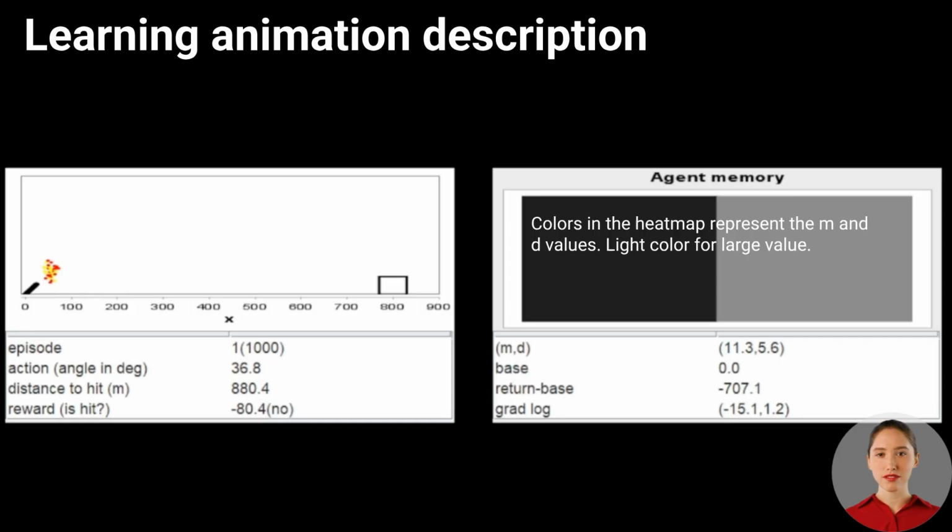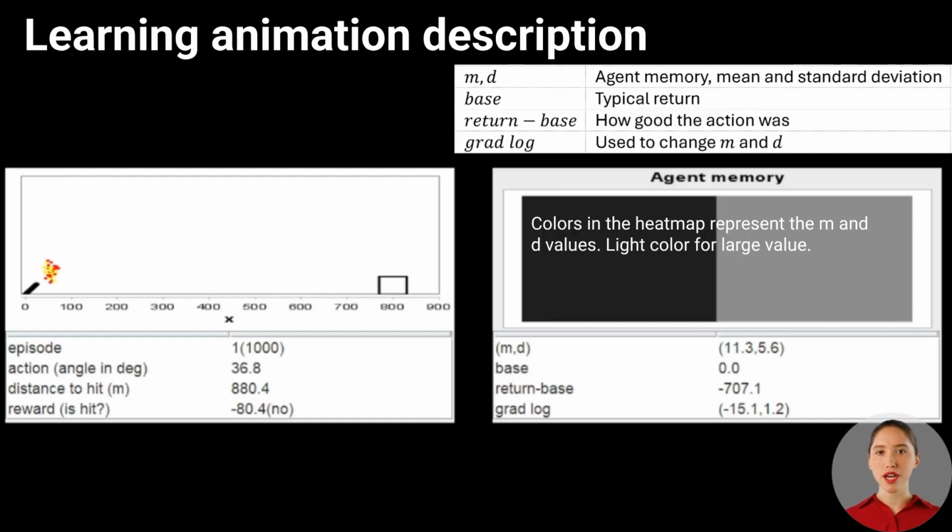The frame on the left represents the environment. This frame also displays information such as the shooting distance. The target distance is 800 meters. The frame on the right shows the agent's memory. The policy is given by parameters m and d, describing the normal distribution used for sampling actions. The value return minus base together with grad log determines the change of m and d.